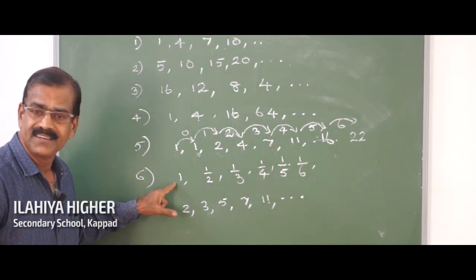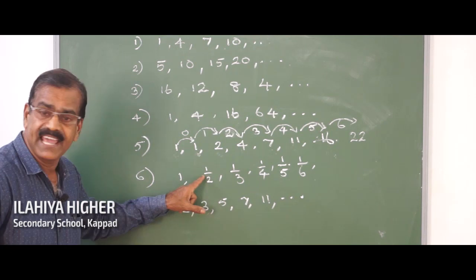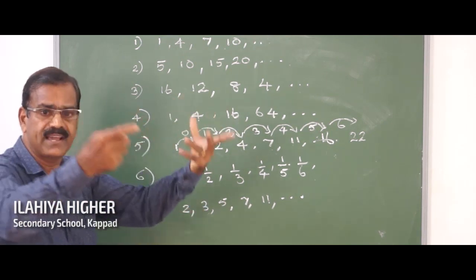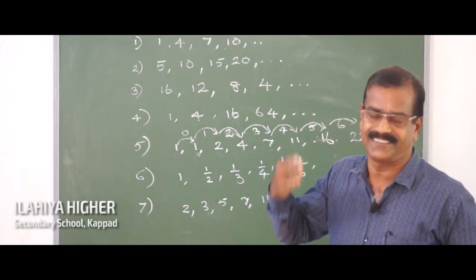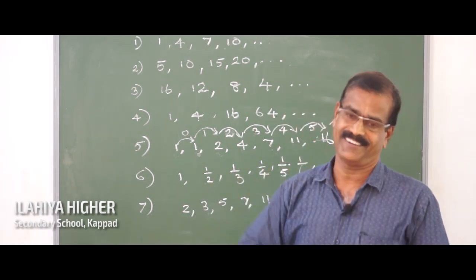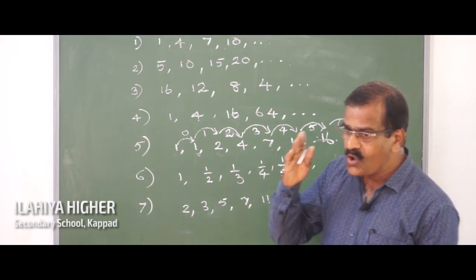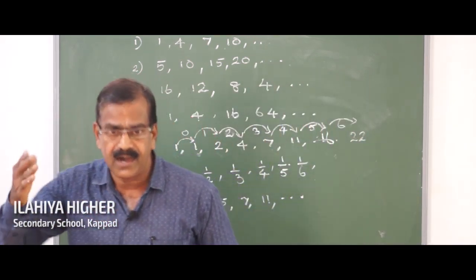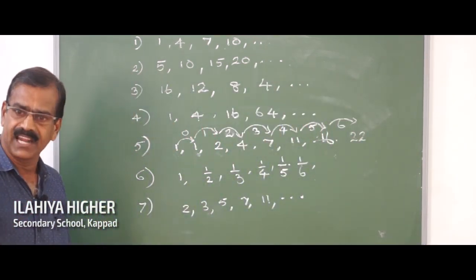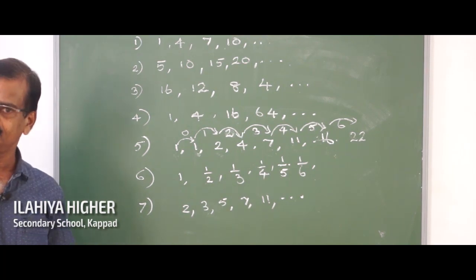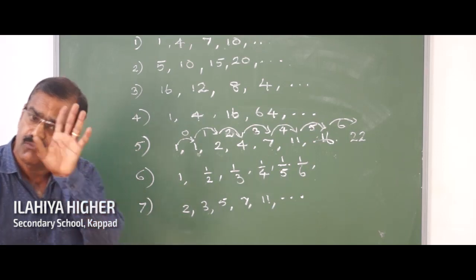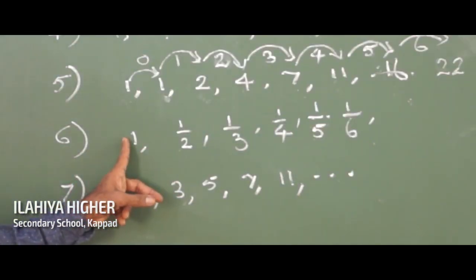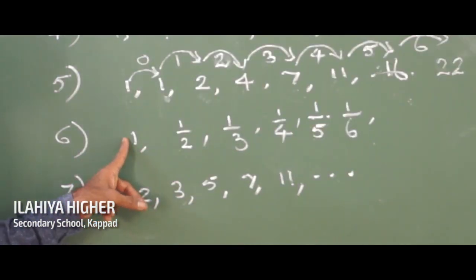So here we can say the reciprocals of natural numbers are written in order. We know natural numbers are 1, 2, 3, 4, like that, goes on. So what is the reciprocal of 1? We know the reciprocal of 1 is 1 by 1.